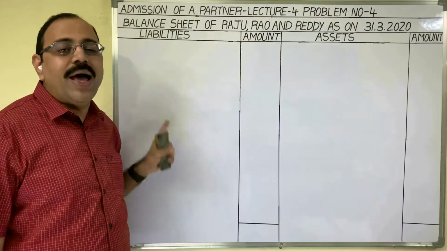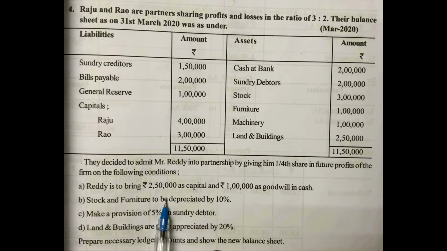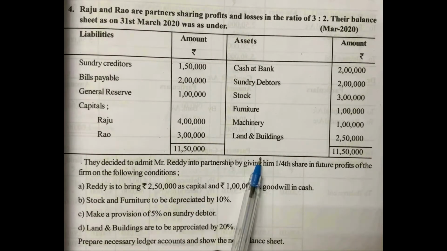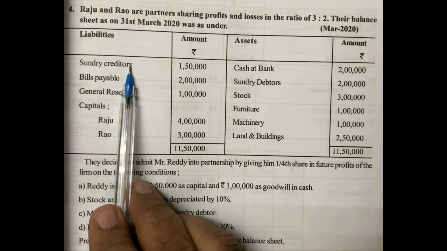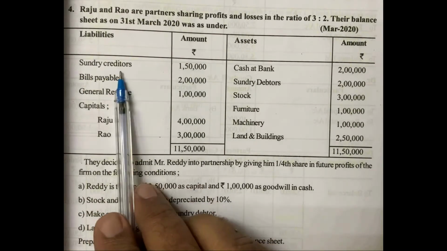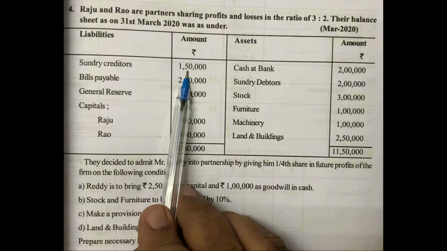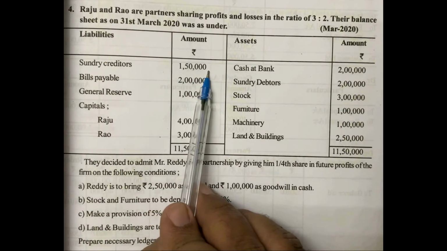This is called new balance sheet. Based on this old balance sheet and additional information, we have to prepare the new balance sheet. We will start with the liability side. Sundry creditors 1,50,000 rupees. Related to creditors, there is no additional information. Therefore, the same amount we have to write in the new balance sheet as it is.